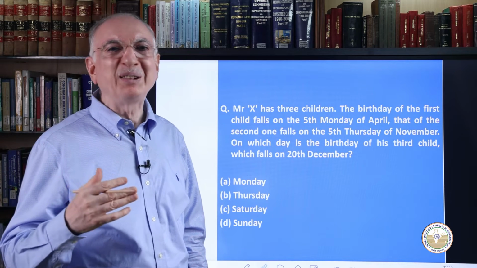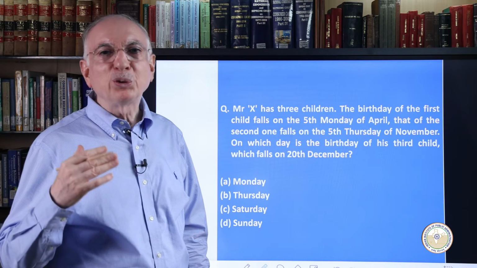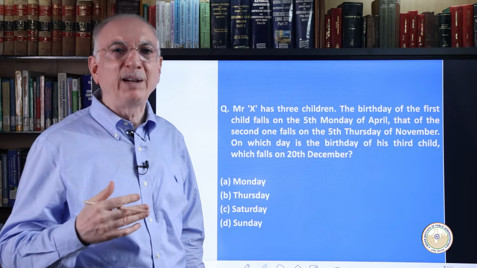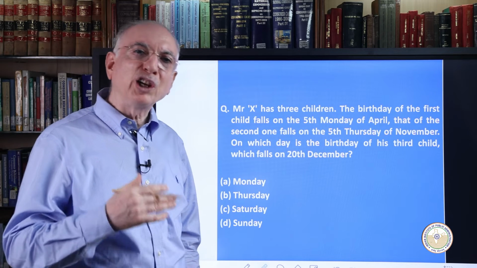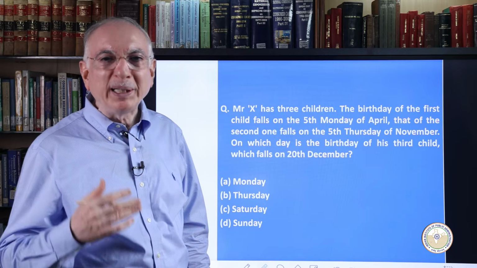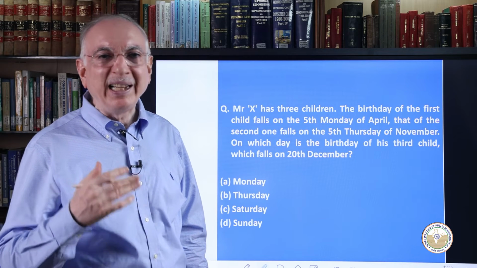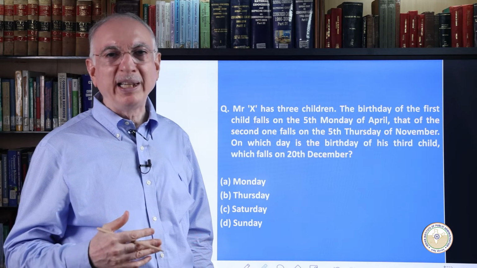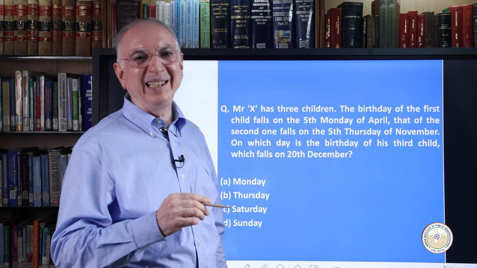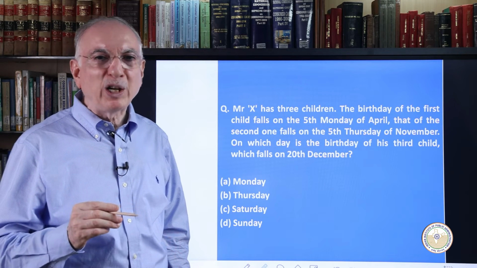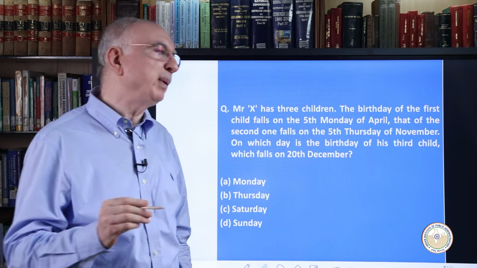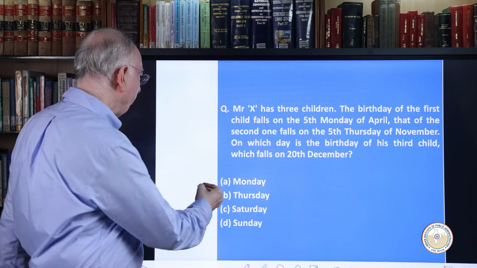Now the second child's birthday is on Thursday, so it has to be at the end of November. That means either 29th November is Thursday or 30th November is Thursday. If 29th November is Thursday, then December 20 will be a Thursday. If 30th November is Thursday, then December 20 will be Wednesday. This is not given in the options, hence the answer has to be Thursday.